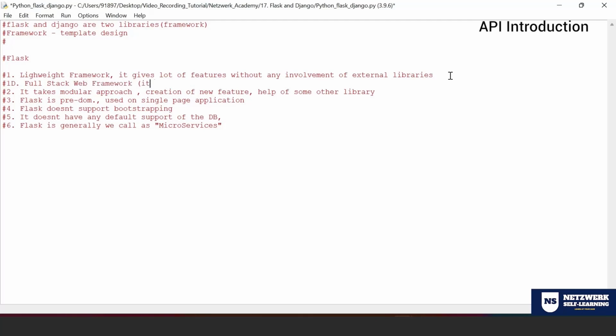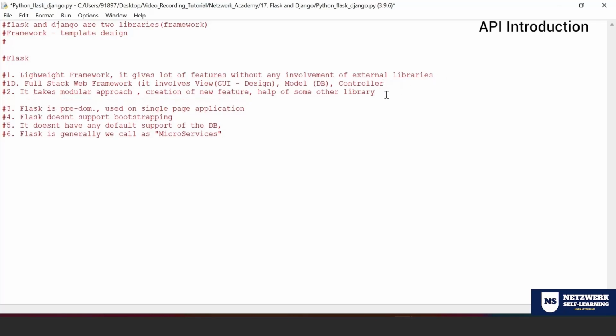That means it involves view, that is GUI, that is design, model, DB, and controller. It takes care of all these three aspects. That's why we call Django a kind of full stack.